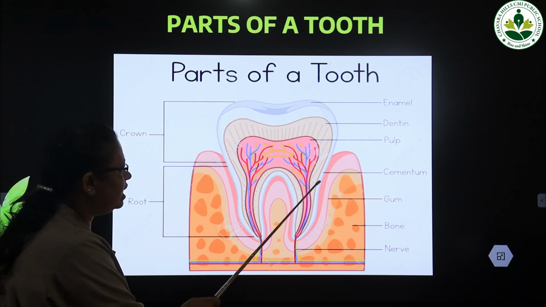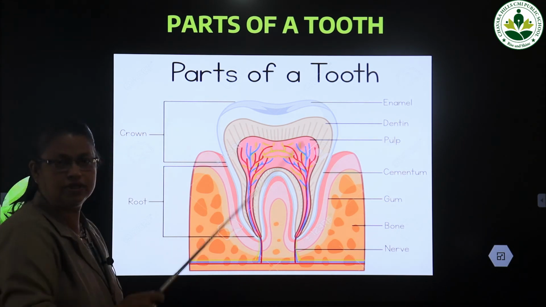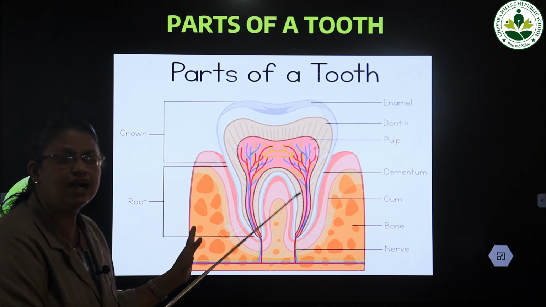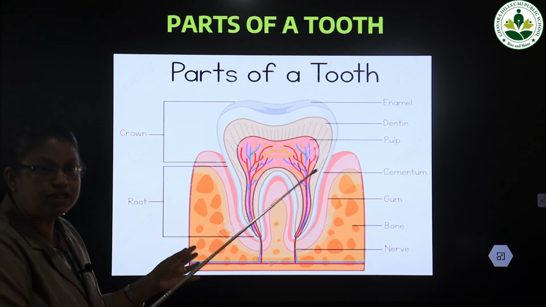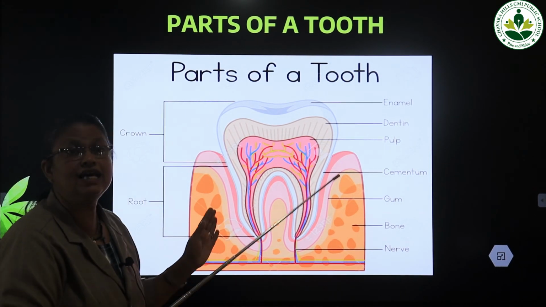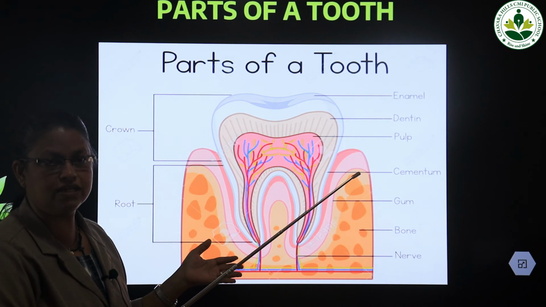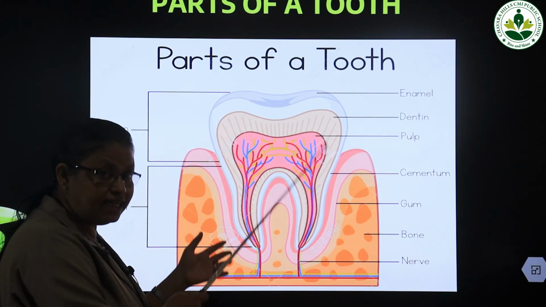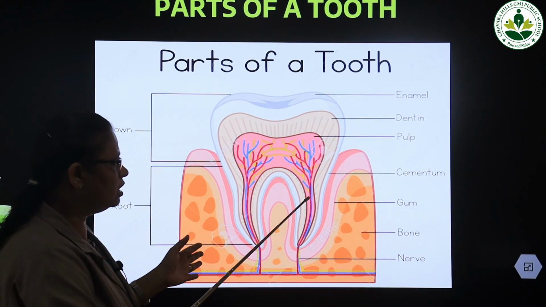Okay, and we can see another substance, cementum. That cementum joins the tooth and the gum. The teeth are bound to the gum by the substance called cementum. That is just like cement. We know what cement is. So like cement, the cementum joins or binds the tooth with the gum.